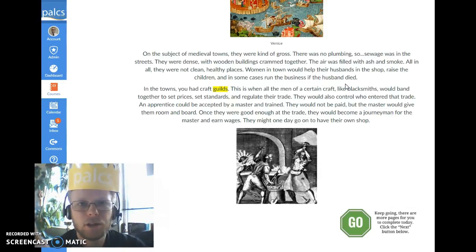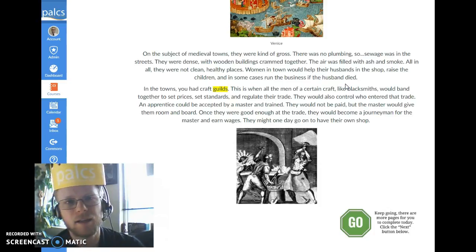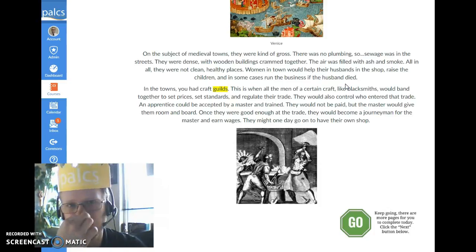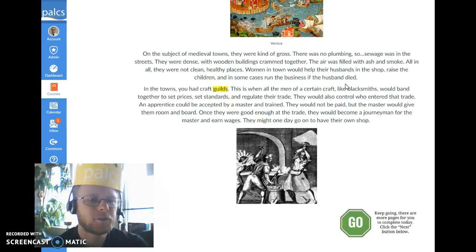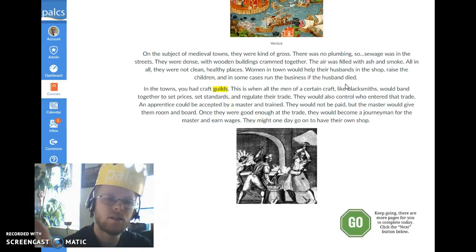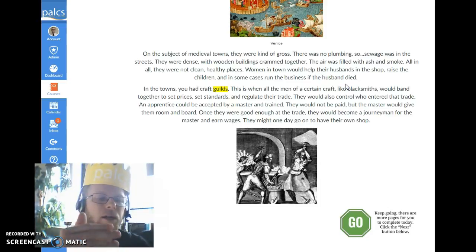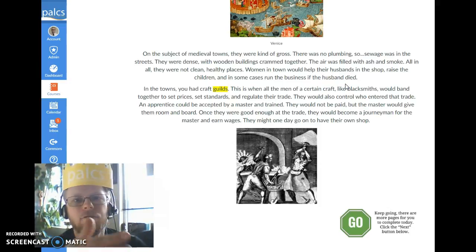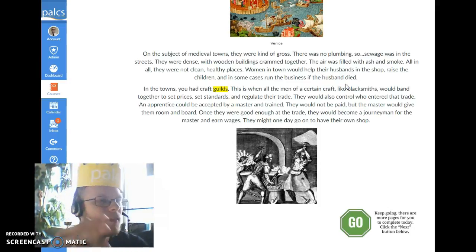They would live with that person. That person would teach them the trade. They wouldn't get paid, but they would get to live there, and they would basically take care of this apprentice. Once the apprentice got good enough at the skill of the craft, they would become a journeyman, and they would work for wages for that master, and then they might go on to have their own shop someday. And then they would be the master, and they would take on apprentices and journeymen. And that's the craft guilds of the town. They became somewhat powerful organizations.